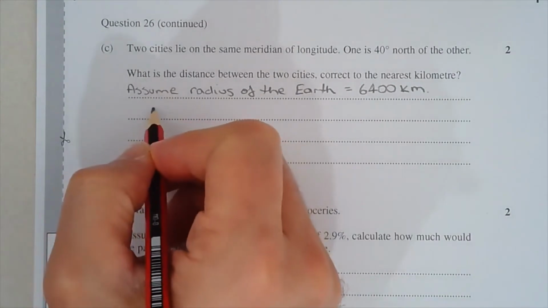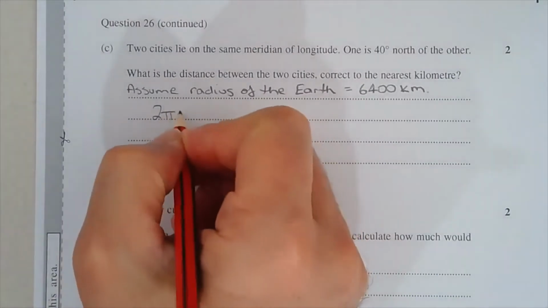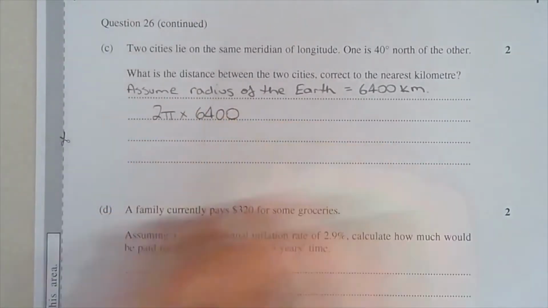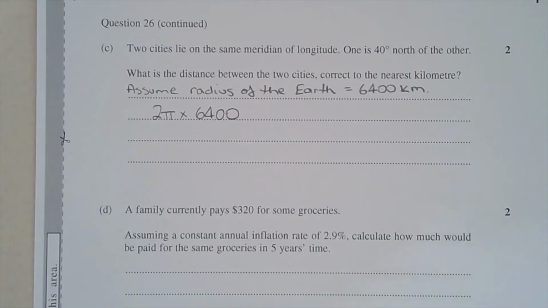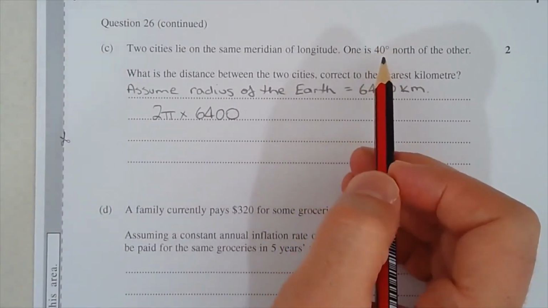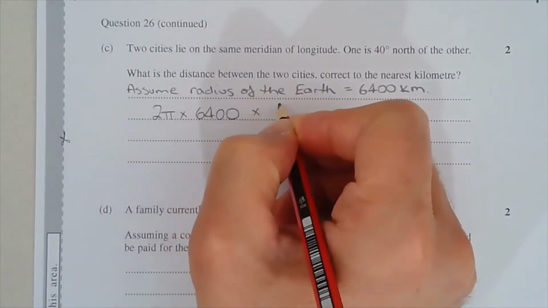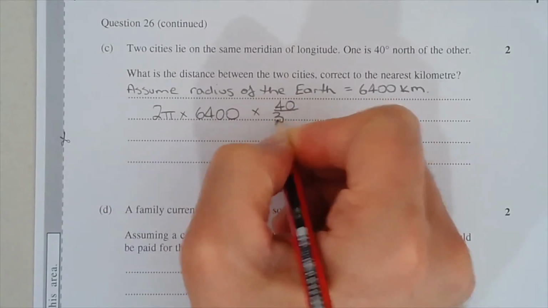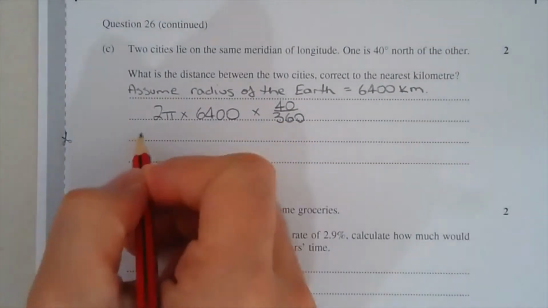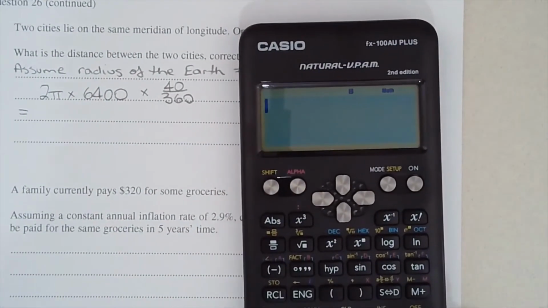So the distance is going to be 2 pi r, the circumference formula, multiplied by 6,400 kilometres. But what fraction of the circle are we talking about? We're talking about 40 degrees out of a total of 360 degrees around a full circle. So we need to also multiply that by 40 over 360. It says to the nearest kilometre, so just keep that in mind. So 2 pi multiplied by 6,400 kilometres.